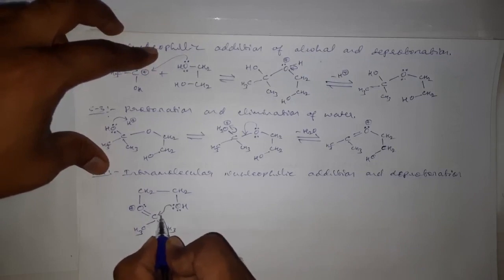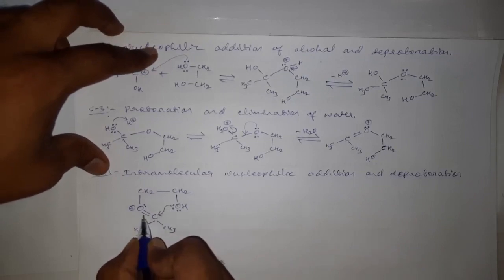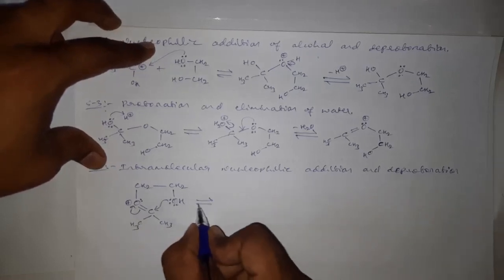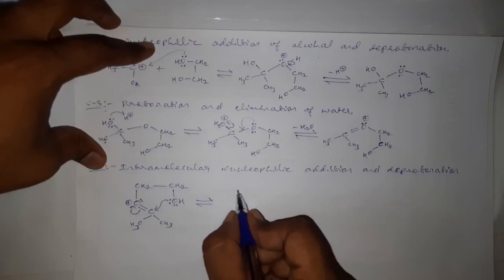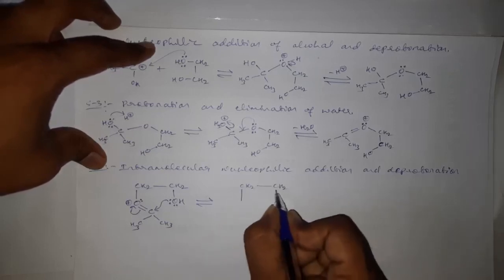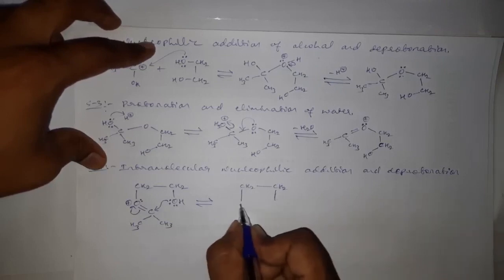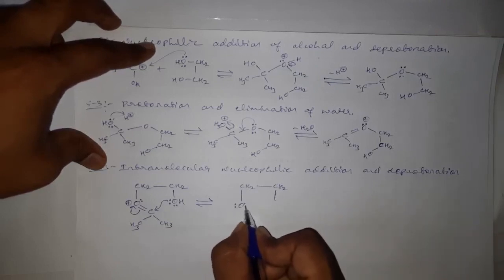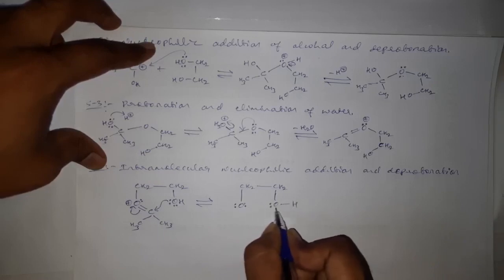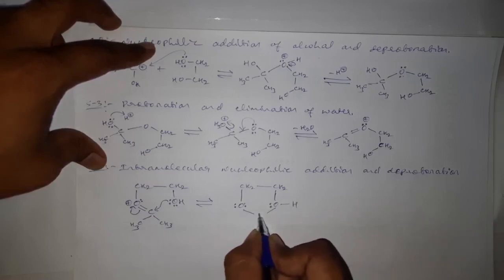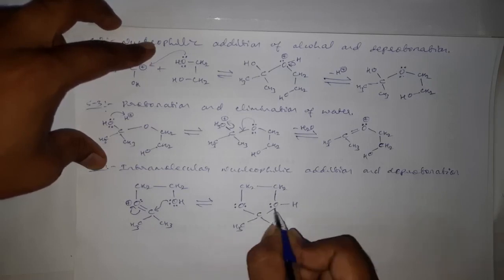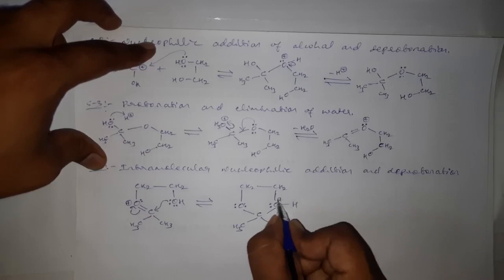And this OH group will now act as a nucleophile and use its lone pair of electrons to attack this carbon, and one of the bonds will now move towards oxygen, and hence intramolecular nucleophilic addition takes place, which gives a cyclic intermediate of this type: O with 2 lone pairs of electrons, O H with a single pair of electrons, and as it has 3 bonds, it gets a positive charge.